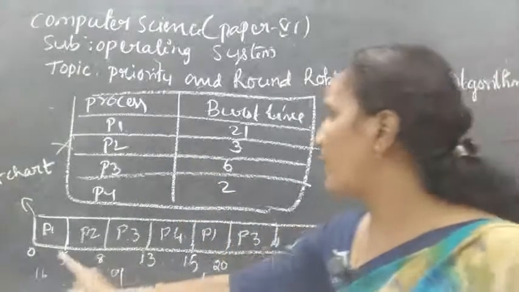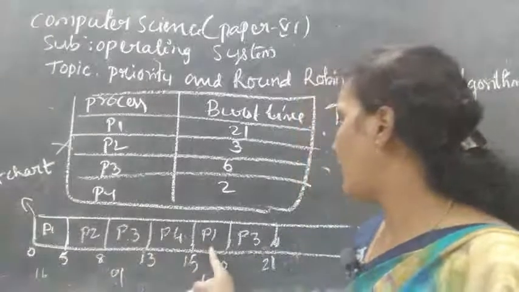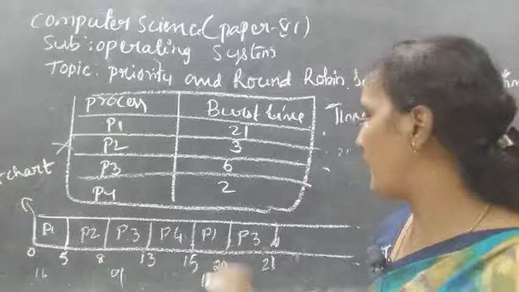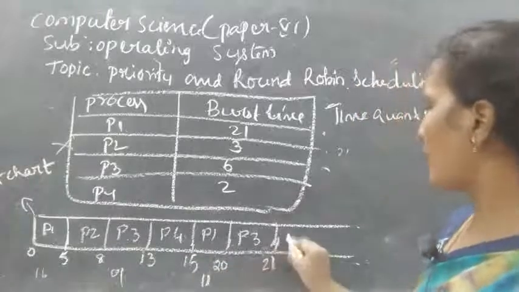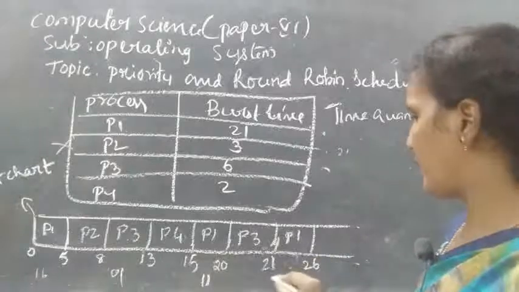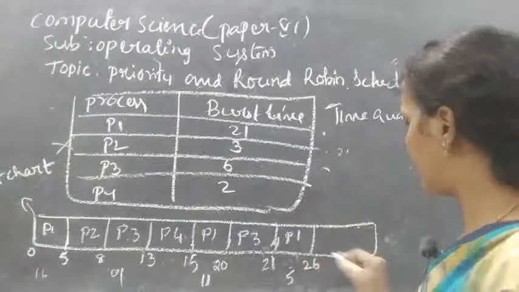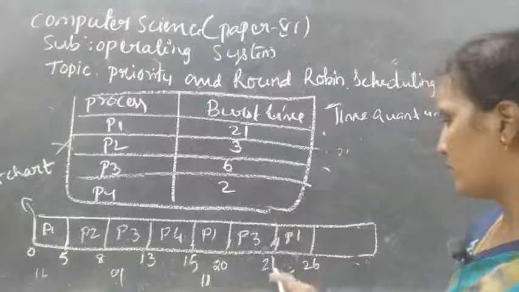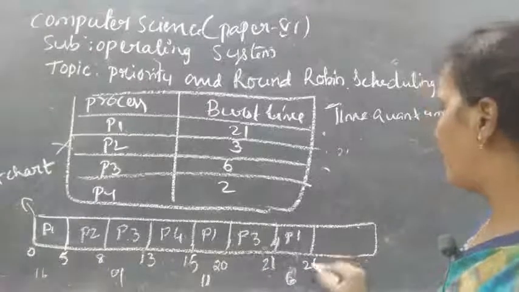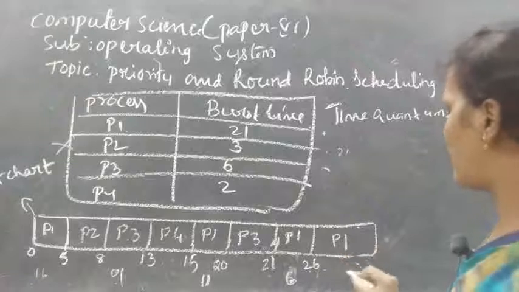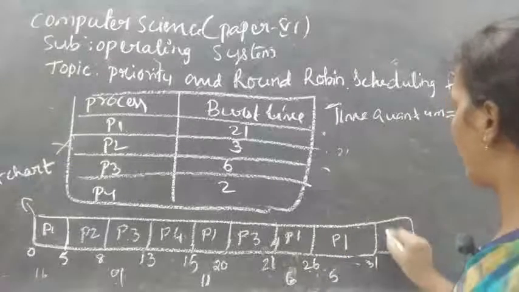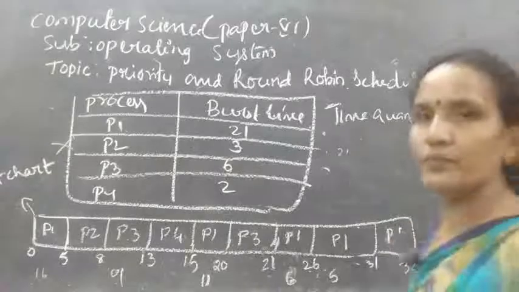Clear? Now we have 5 for P1, next 5 makes 10, and then it is 11. Now P1 21 plus 5 is 26. Here only 5. Clear? Next 5 over, 1 more. Next again P1, 26 plus 5 is 31. 1 more is there. Again P1, 31 to 32.